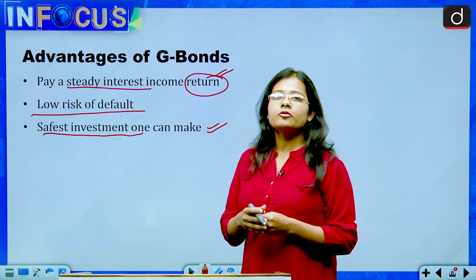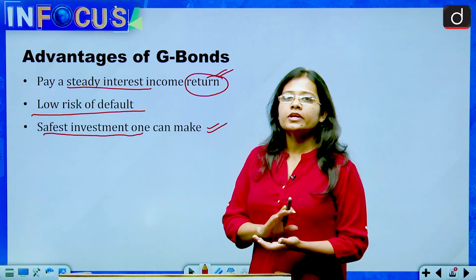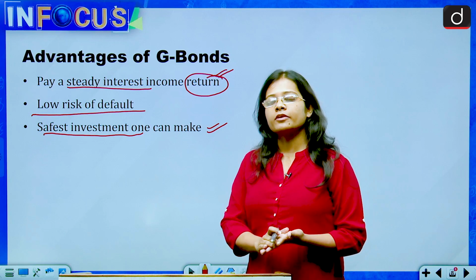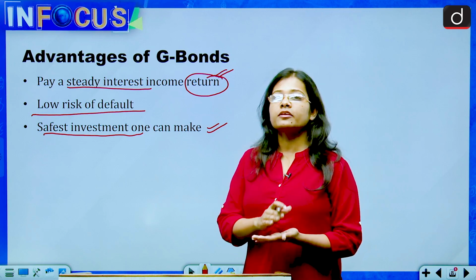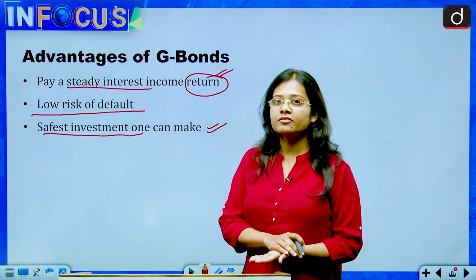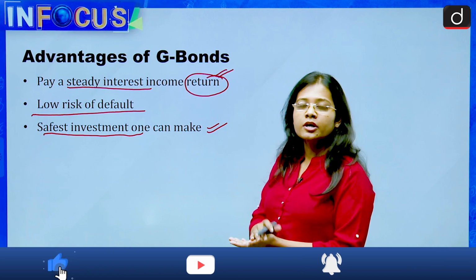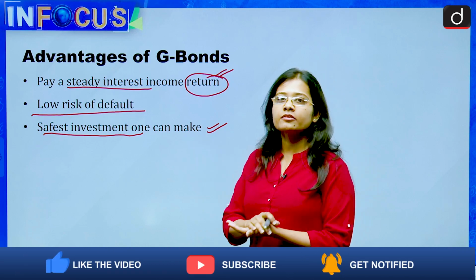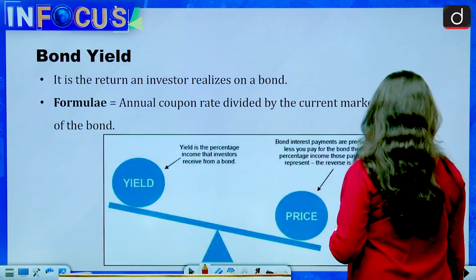Even if you get less returns compared to other private entities which might give you higher returns, their safety measure would be very less compared to government bonds. Because of the safety, one can invest for a very long period of 5 years or 10 years. That is why people go for government bonds.